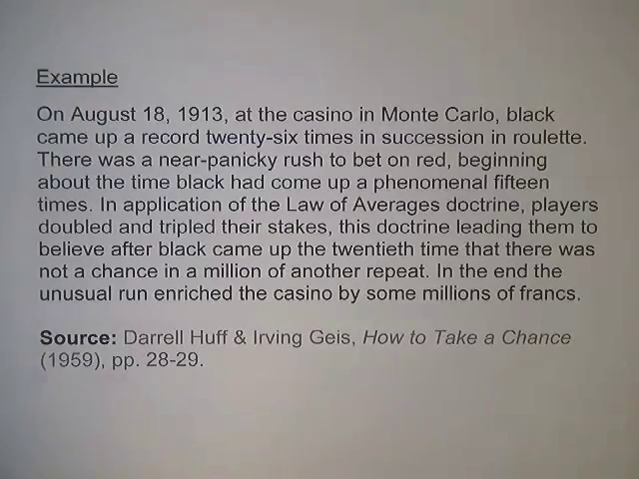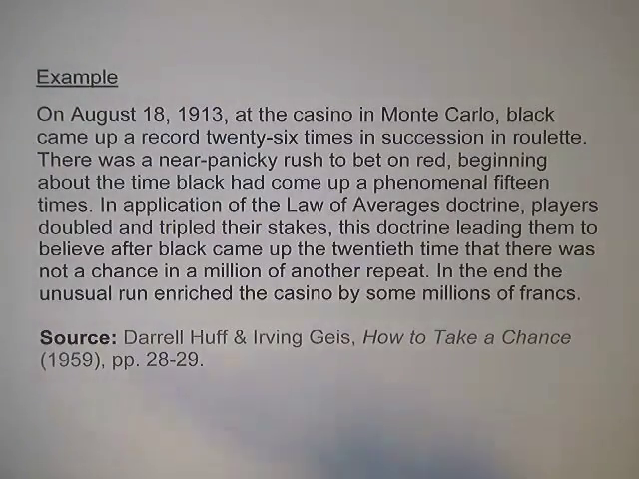So there was a near panicky rush to bet on red, beginning about the time black had come up a phenomenal 15 times. In application of the law of averages doctrine, players doubled and tripled their stakes. This doctrine led them to believe that after black came up the 20th time there was not a chance in a million of another repeat. In the end, the unusual run enriched the casino by some millions of francs.